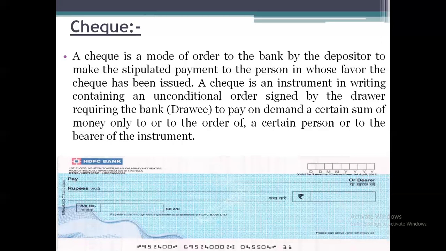So a check is an instrument in written form which contains no conditional order, and it has to be signed by the drawer, giving the instruction to the bank, called the drawee, to pay the amount to a certain person when he demands it, or to the person whose name has been mentioned on the instrument. That will be called a check. So it is nothing but a negotiable instrument.